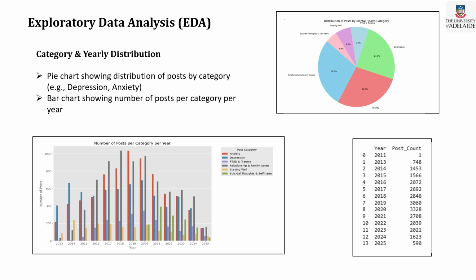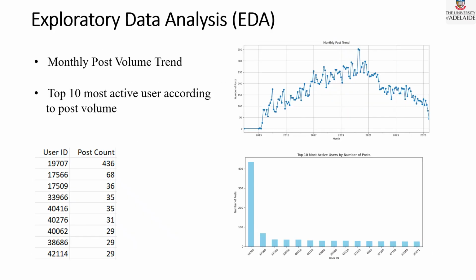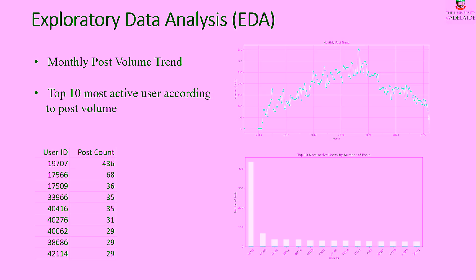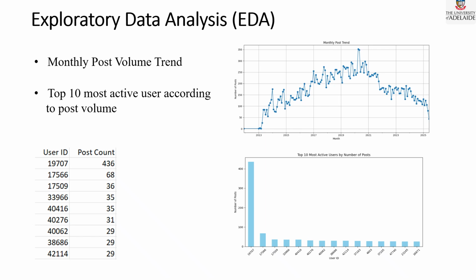I also did my exploratory data analysis in the previous trimester. Here I have mentioned very basic categories. A pie chart showing the distribution of posts per category, how many posts I have per category, and the yearly distribution trend of the posts. I chose 2011 to 2025 data, but in 2011 I have only one data point, so I removed 2011 from my dataset. And here I also mentioned the monthly post volume trend as a line graph. We can see here the monthly post volume trend.